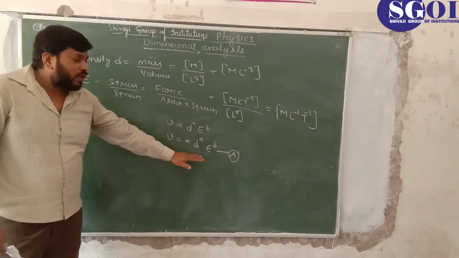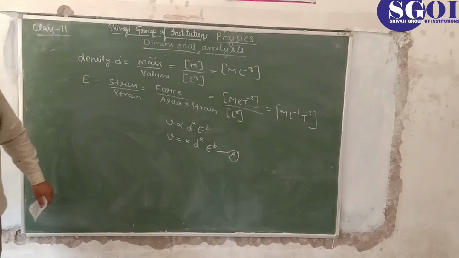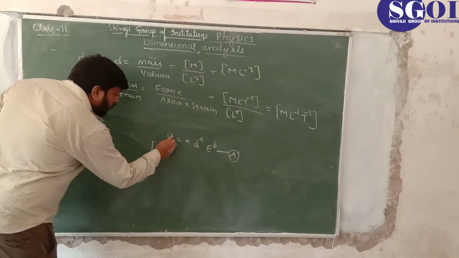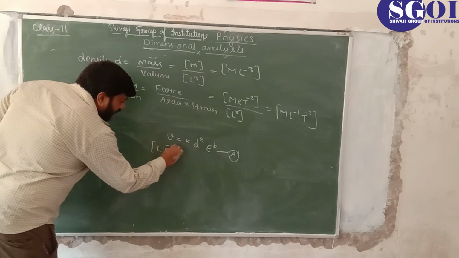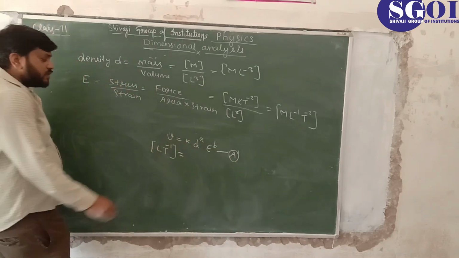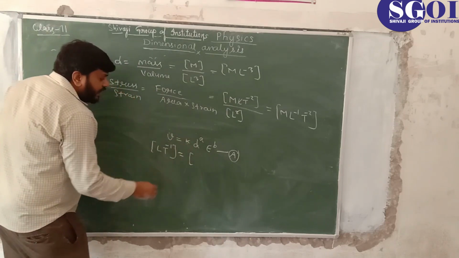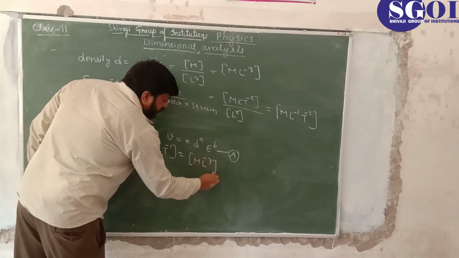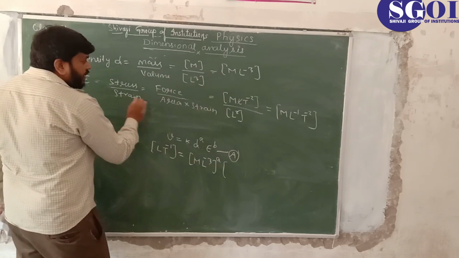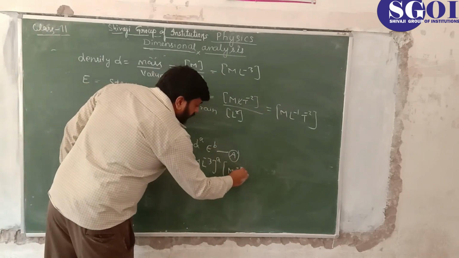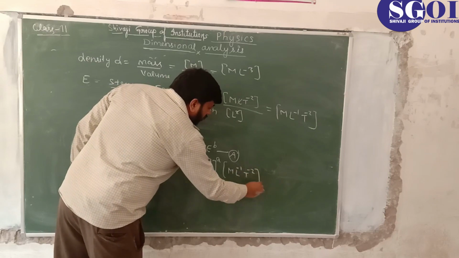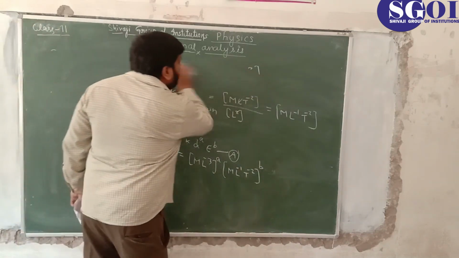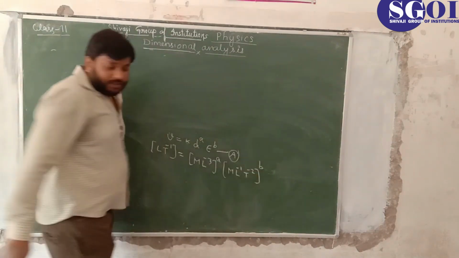Just put these dimensional formulas in the equation. So I am writing it here. For velocity, the speed, it is L T to the power minus 1. For the constant, it is a dimensionless quantity, so I am not considering it here. For the density, it is M L to the power minus 3, and its power is a. For elasticity, it is M L to the power minus 1 T to the power minus 2, and its power is b. Now we just have to solve it, arrange it, and compare the dimensions on both sides.